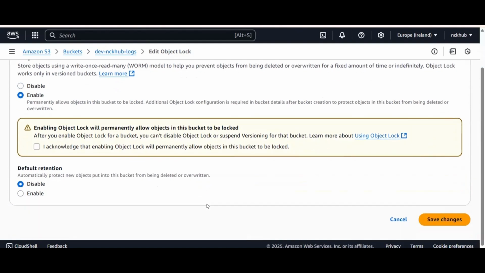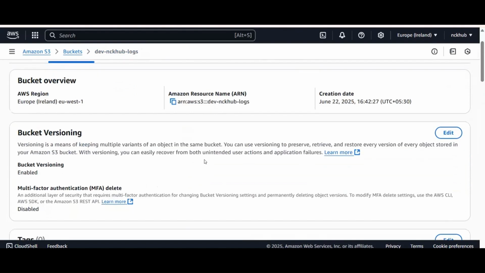Accidentally, the objects won't be deleted, and they will be secured and saved. Object lock configuration is required in bucket details, after bucket creation, to prevent objects in this bucket from being overwritten or deleted. It helps in such a way that objects are not deleted or overwritten. So this way it will be helpful.